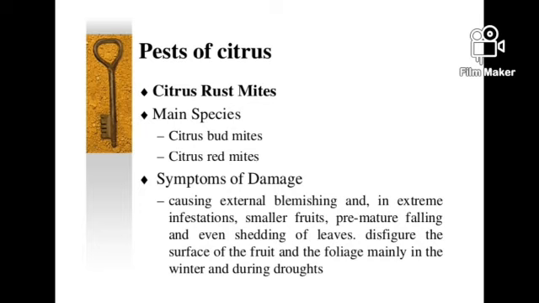Pests are mainly organisms which destroy the crop and reduce their nutrient value because they consume the crops. So, pests in citrus: rust mites. Main species of citrus rust mites are citrus bud mites and citrus red mites. Symptoms of damage caused by pests: causing external blemishing and in extreme infestations, smaller fruits, premature falling, and even shedding of leaves. They disfigure the surface of the fruit and the foliage mainly in the winter and during droughts.